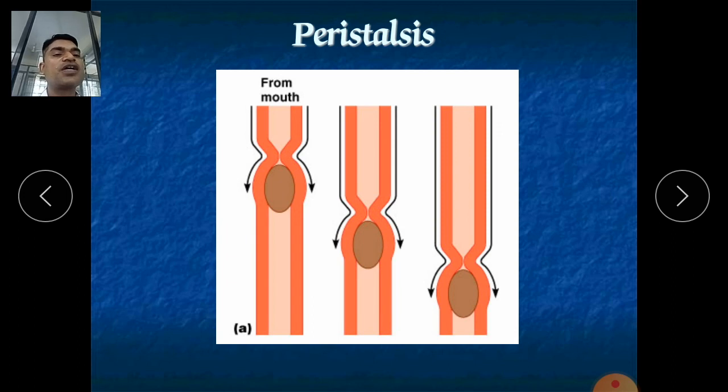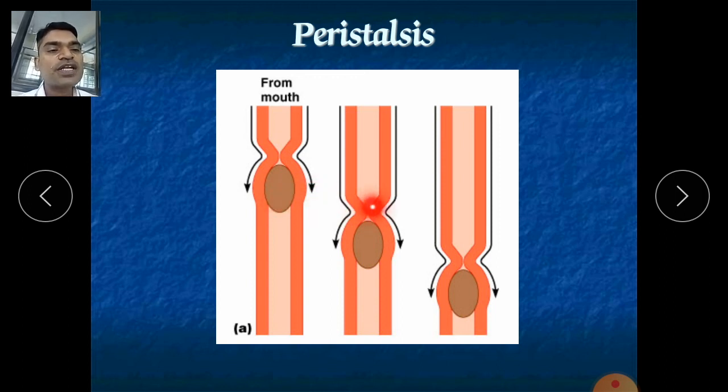Again we will see from the mouth how the process occurs. It is called peristaltic movement, peristalsis. It is continuous episodes of contraction and relaxation. Here contraction, and at this point relaxation. Again contraction in this part, which earlier was relaxed.